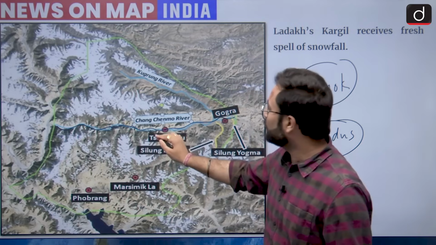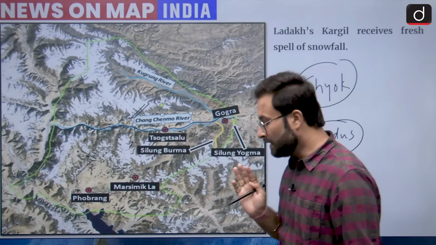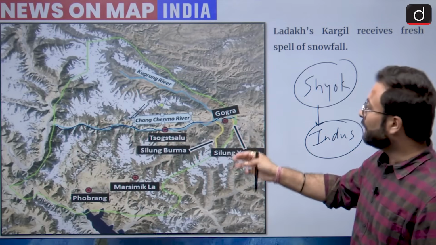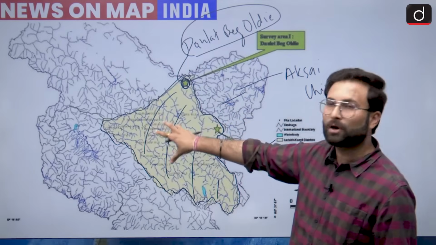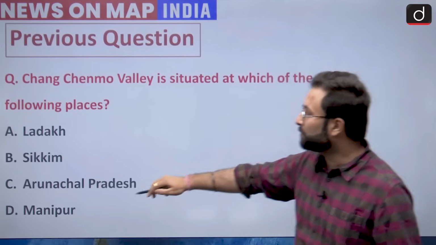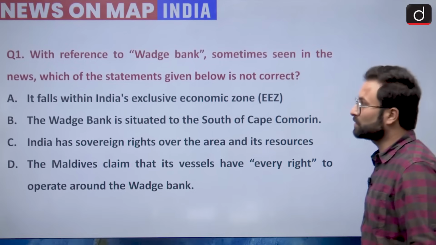When we are talking about this particular river, please remember that it is a tributary of Shyok River, and Shyok is a tributary of your Indus River. I hope this is clear. Now looking at the map, you can say that this is part of the Ladakh region. So option A would be your right answer. Now we can move further to the first question of the day.